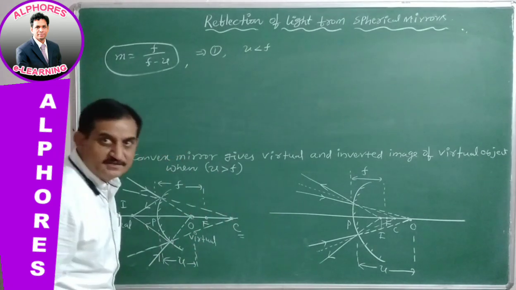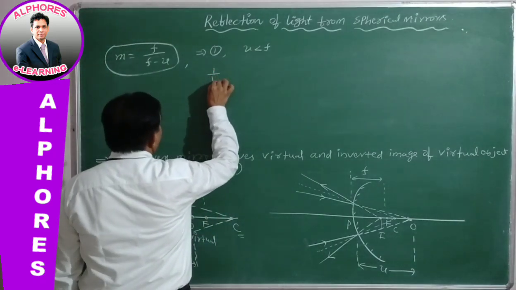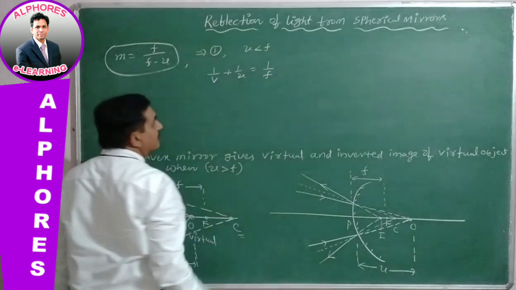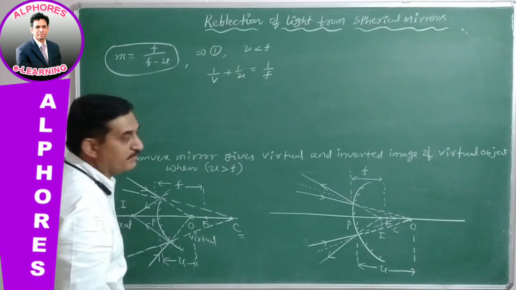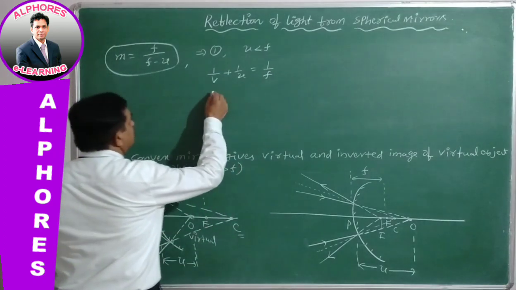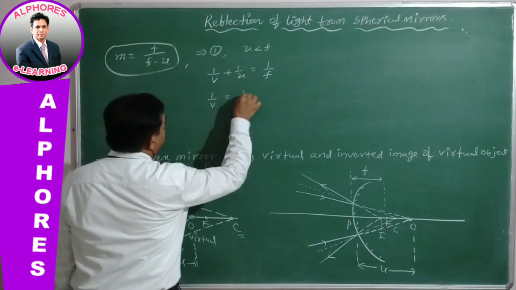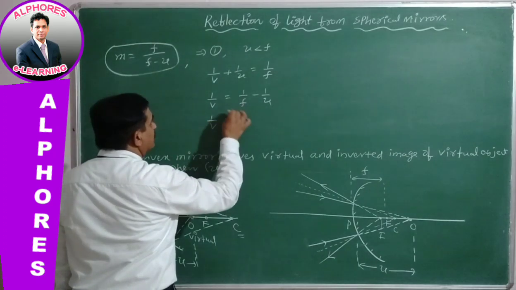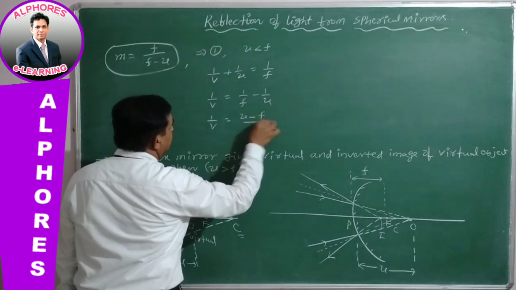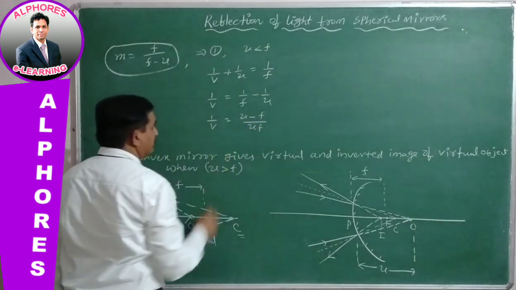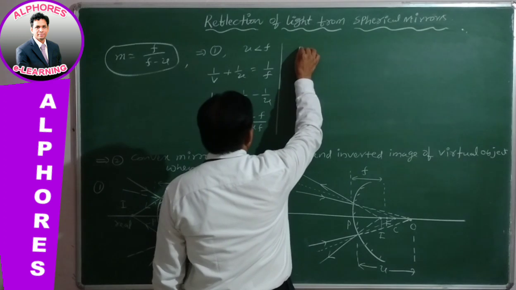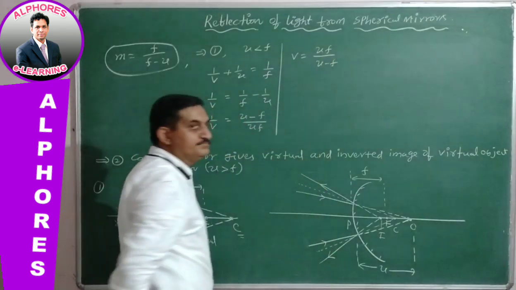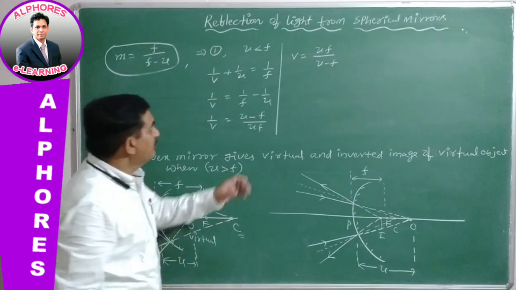Let us verify that, taking the mirror formula: 1 by v plus 1 by u is equal to 1 by f. So 1 by v is equal to 1 by f minus 1 by u. Taking LCM, 1 by v is equal to u minus f by u f. Taking the reciprocal, v is equal to u f by u minus f.